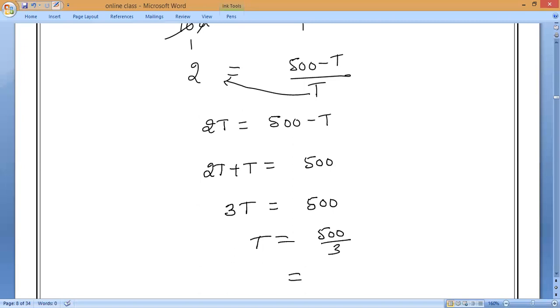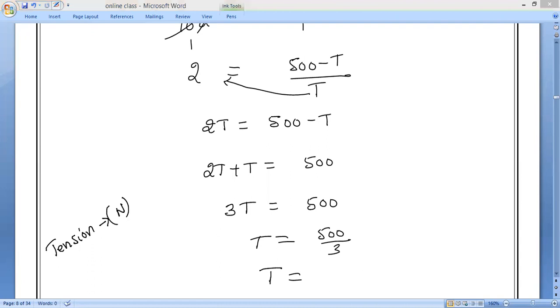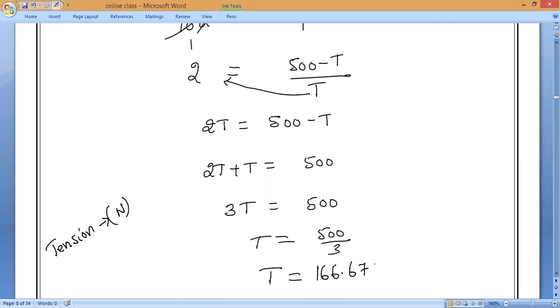So what is the tension? Tension is equal to 500 divided by 3 newtons. What is the unit of tension? Tension is also a force, so the unit is newton only. So tension T is equal to, do this division and tell me how much it is. We'll get around 166.66, so we can take 166.67 newtons.